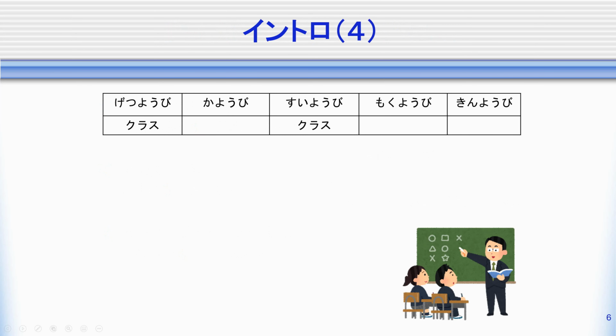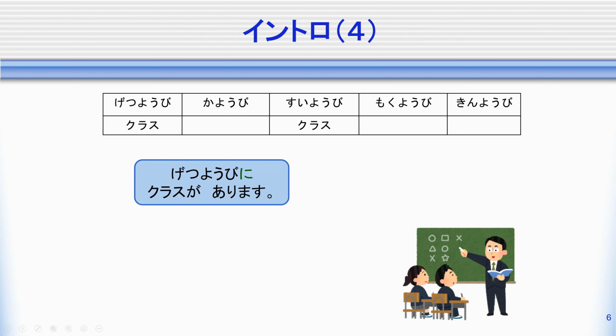Now let's take a look at another situation. 月曜日にクラスがあります。水曜日にもあります。So I have class on Monday, 月曜日, and I also have it on Wednesday, 水曜日.